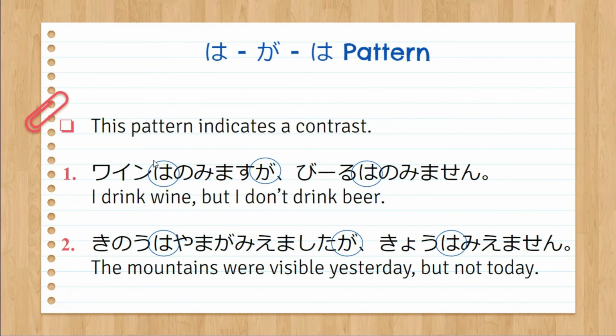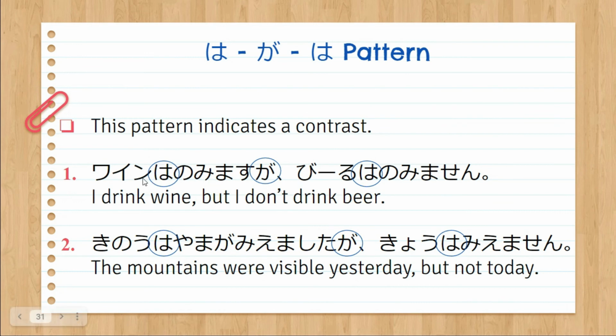So notice here the particle wa as a marker of the topic. So our topic here is the wine. And we have another topic here which is the beer or biru. And this particle ga literally means but. Okay, so we have here a contrast. That means one is positive and the other one is negative. So here it's nomimasu and on the other side is nomimasen. For the second sentence, it is miemashita and the other one is miemasen. Okay, so it should be one positive on one side and negative on the other side.